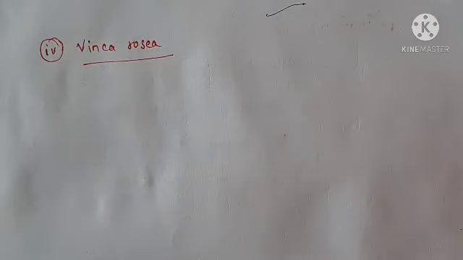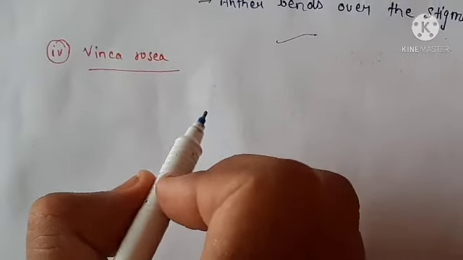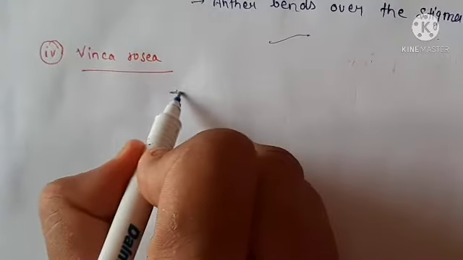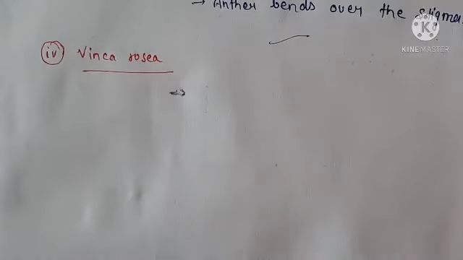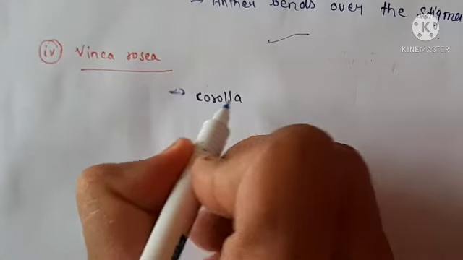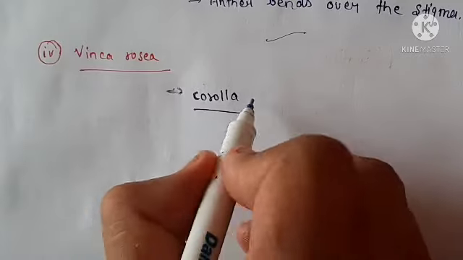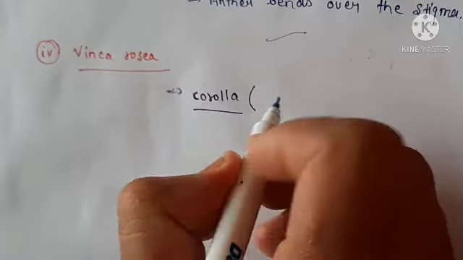In Vinca rosea, corolla of flower attains funnel shape surrounding anther and stigma. So we will write here. Corolla. What is corolla? We discussed it earlier.